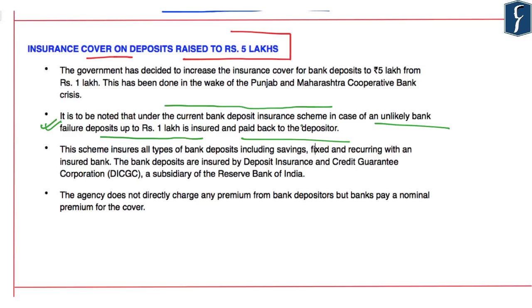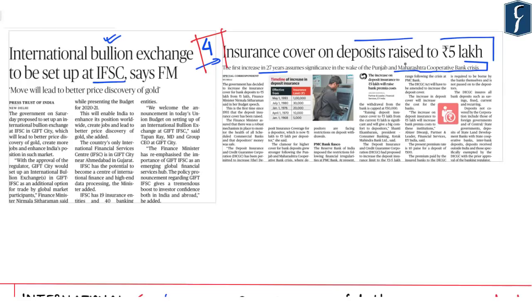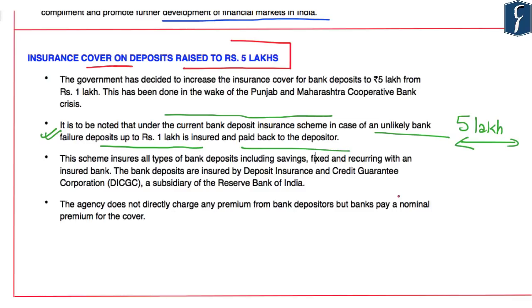However, this insurance is now increased to rupees 5 lakh, and this has been done keeping in mind the failure of the Punjab and Maharashtra Cooperative Bank crisis. So in this aspect, the government has decided to increase this insurance cover for bank deposits to rupees 5 lakh from the present rupees 1 lakh.